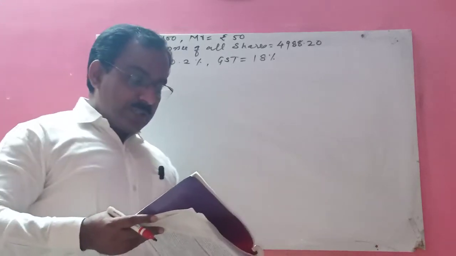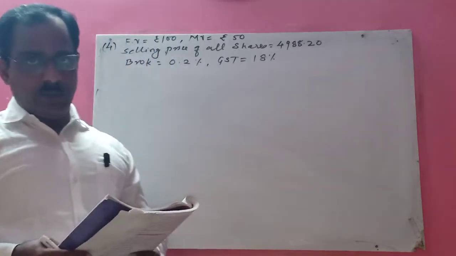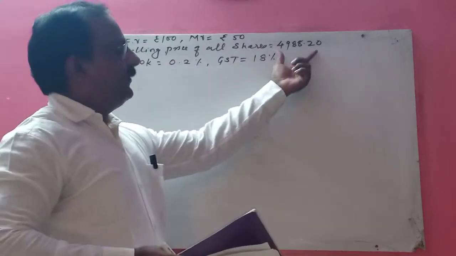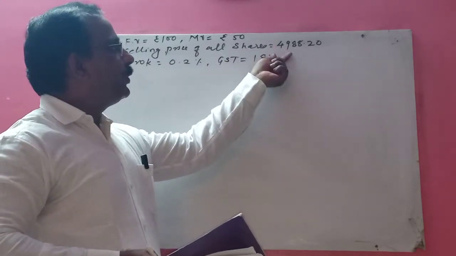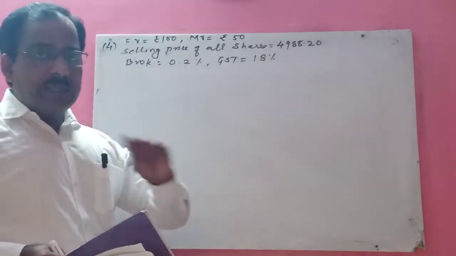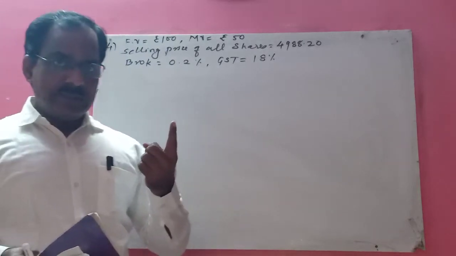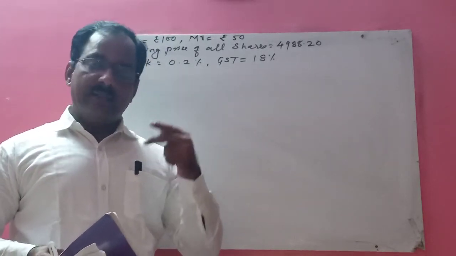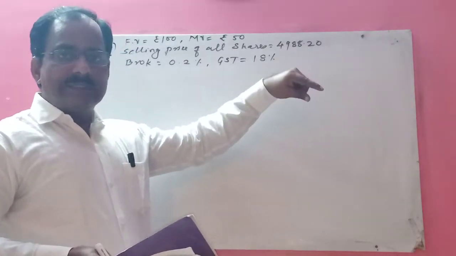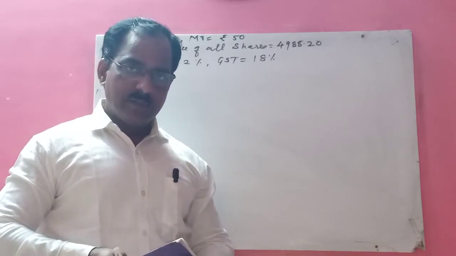How many shares Srimati Desai sold, that we want to find out. So let's see, the total selling price we have is 4,988. If you calculate the selling price of one share, and then divide this amount by the selling price of one share, you will get the total number of shares.